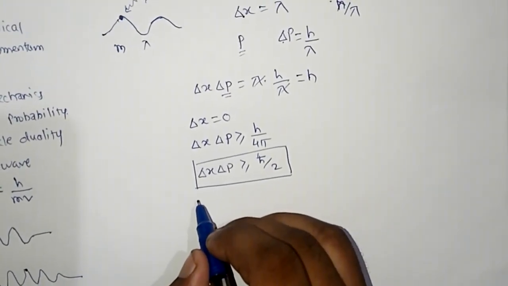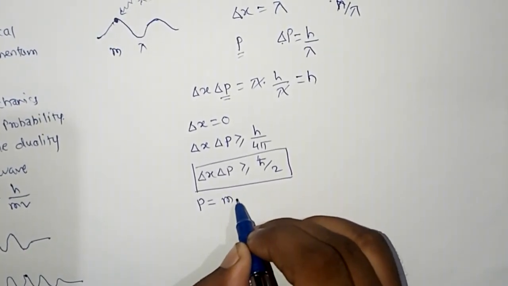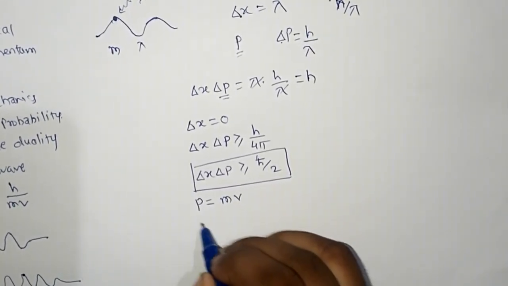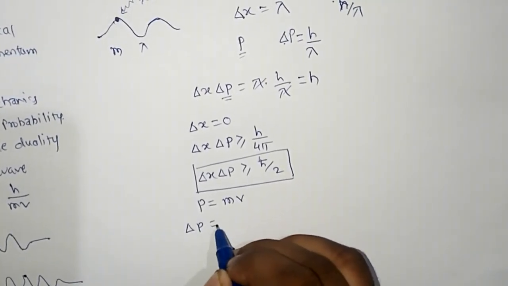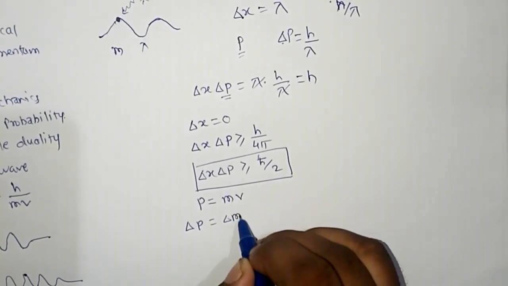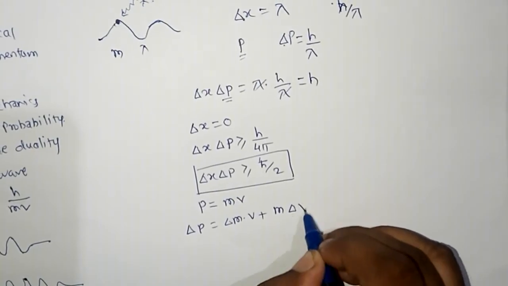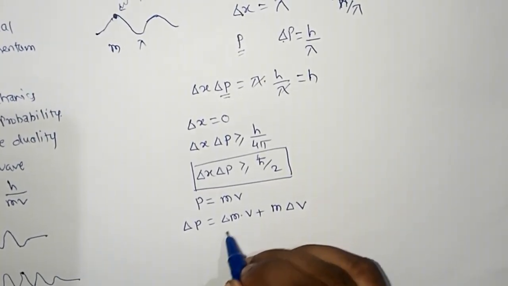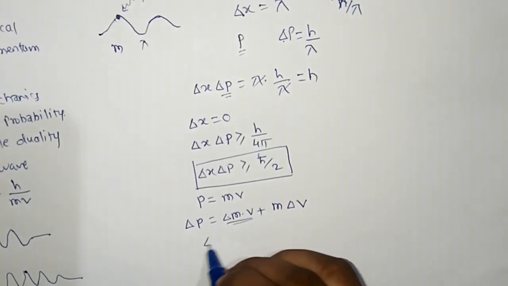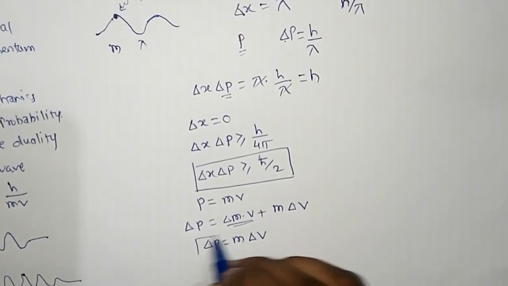Now we know the value of momentum. P is the product of m and v. So take the derivative of this term. So delta p is equal to delta m into v plus m into delta v. But here this delta m is equal to 0, so this term becomes 0. So delta p is equal to m into delta v.